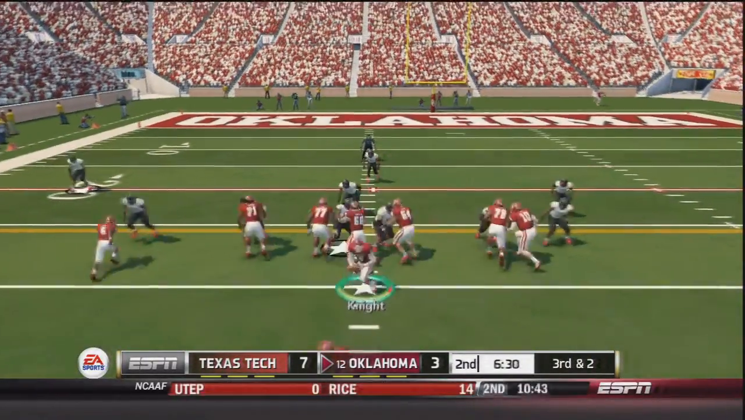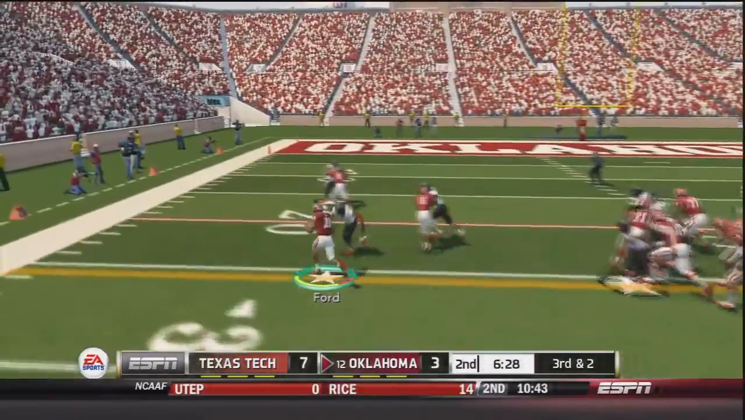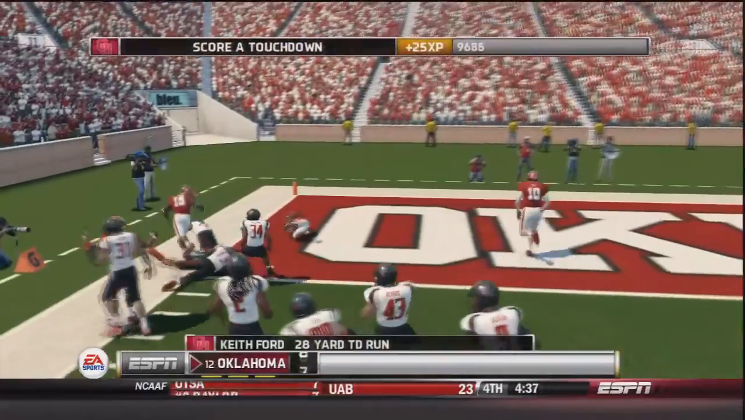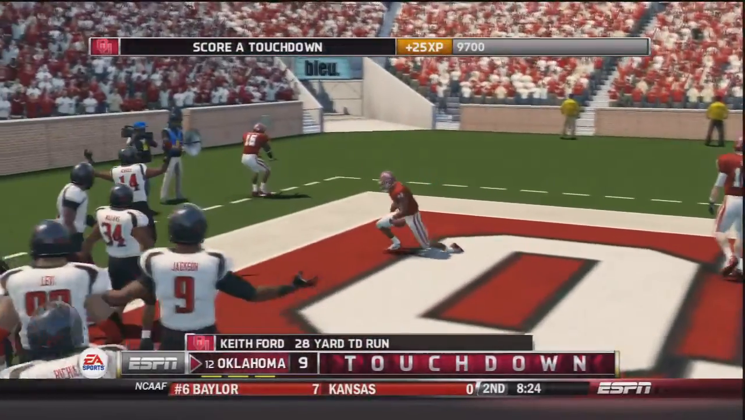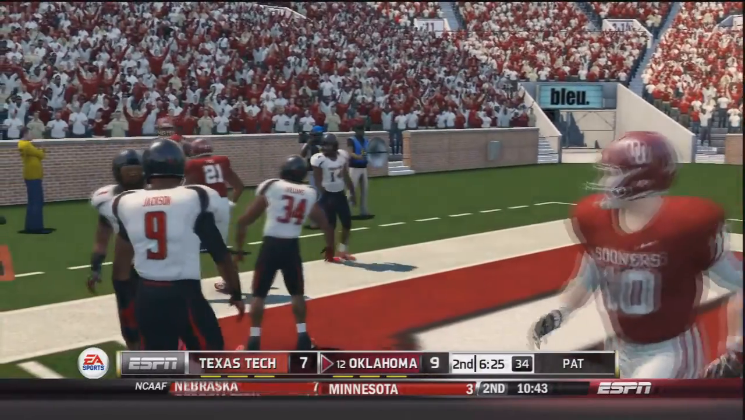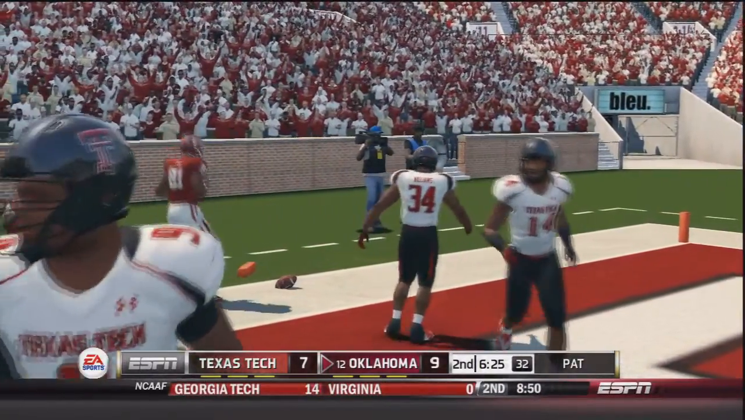Now under center on 3rd and 2. Keith Ford is the running back. He gives it to him. Ford has the first down, out across the 20, inside the 5, touchdown Keith Ford and touchdown Oklahoma, and that will give Oklahoma another lead today on their first touchdown today.